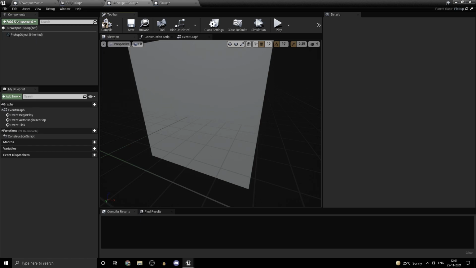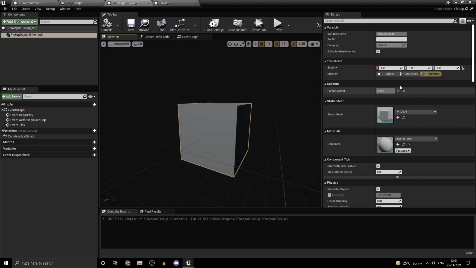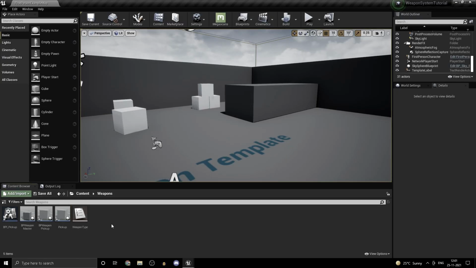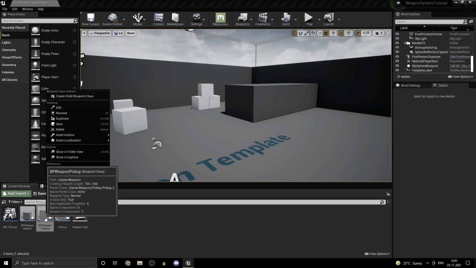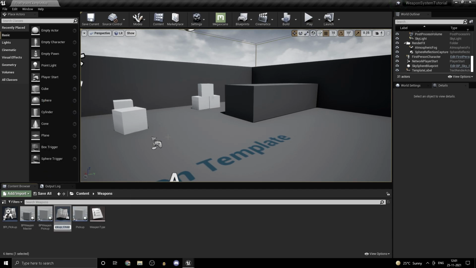Now that we have the pickup object, we can remove that. Now we can change our static mesh over here. Now what this will allow us to do is, now that we have our weapon pickup, we can actually create a child blueprint class for this. And let's say for example we have an AK-47, or we'll just call it weapon 1 and weapon 2. Weapon 1 pickup.